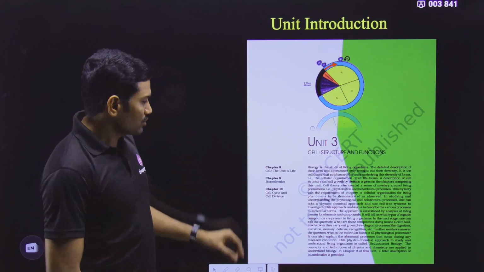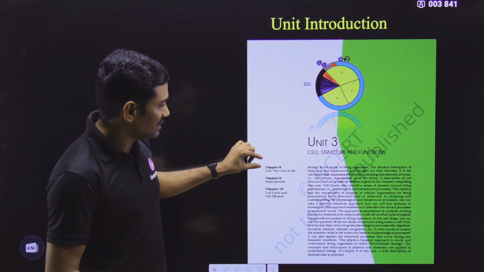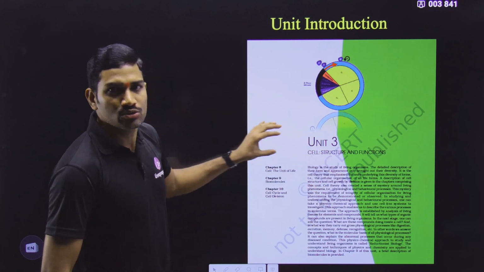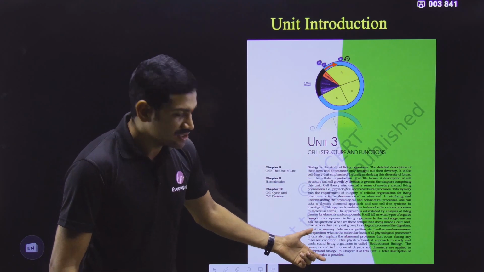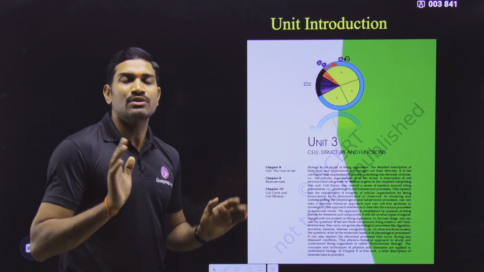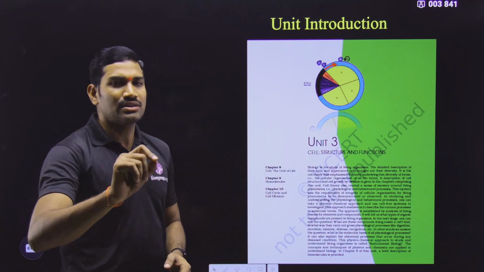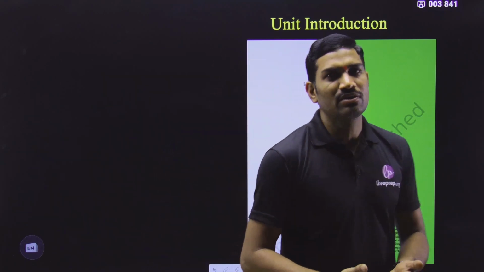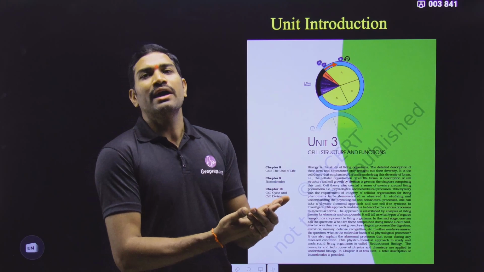But anyhow, suppose we are talking about one particular chapter. When we are teaching, we will say that from here to here it is related to so and so chapter, from here to here it is related to so and so chapter, and the last sentences are related to some other chapter. In this way we will tell, so accordingly you just mark it. Whenever we are going through these chapters in regular lectures, keep your NCERT textbook handy.